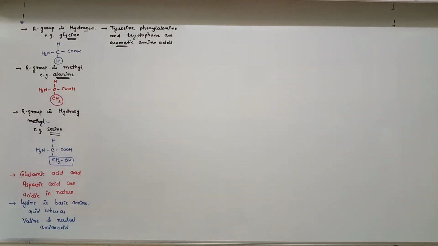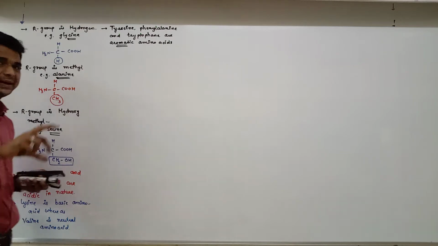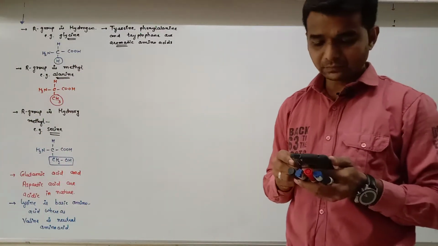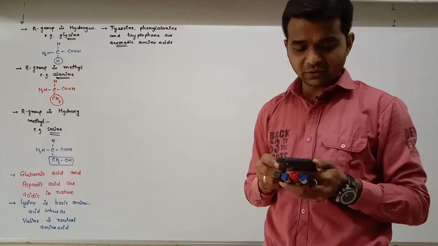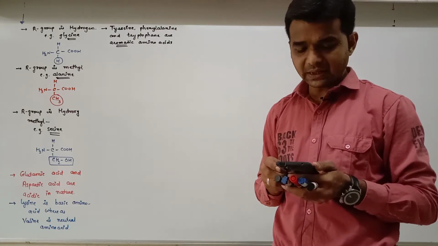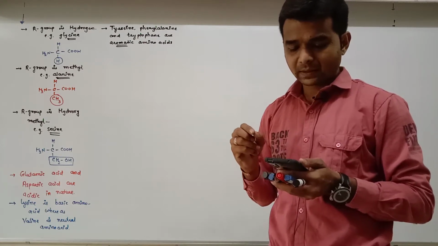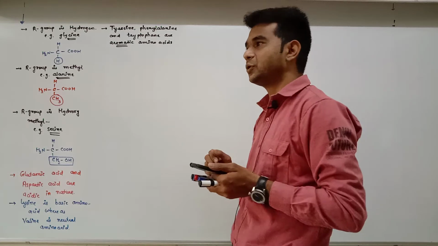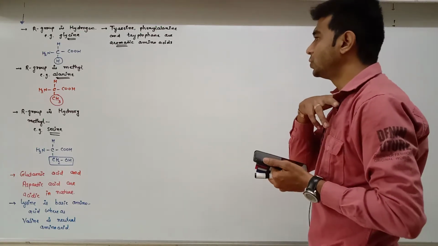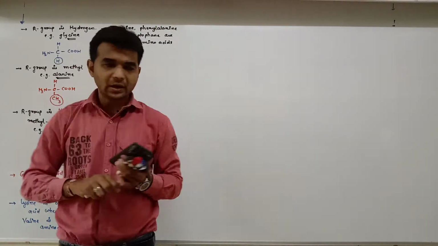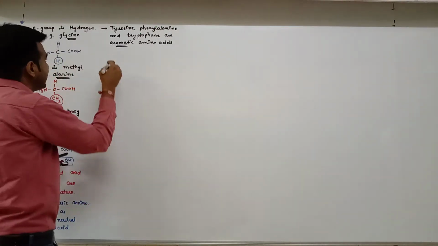Okay, tyrosine, phenylalanine and tryptophan are aromatic amino acids. Aromatic groups are attached to the R. Okay, a particular property of amino acids is the ionizable nature of the amino group and carboxylic group. So one thing I want to tell you, amino acid is amphoteric in nature.